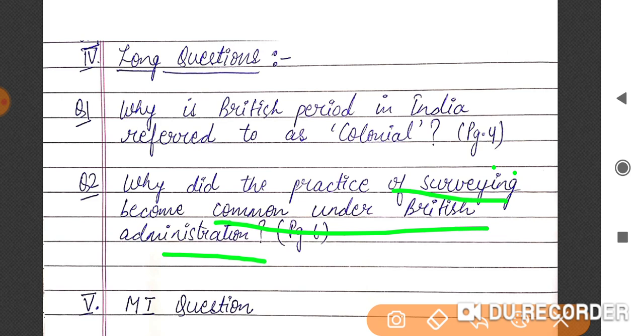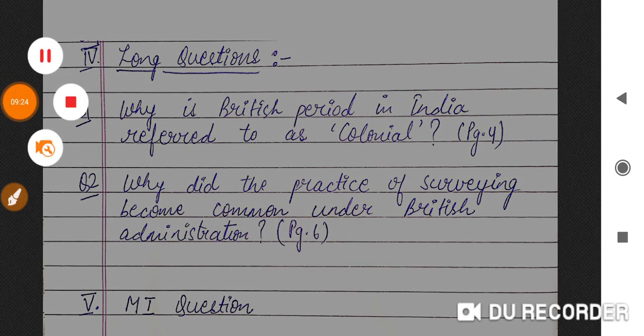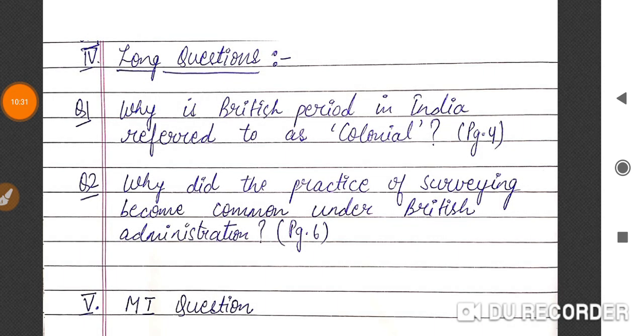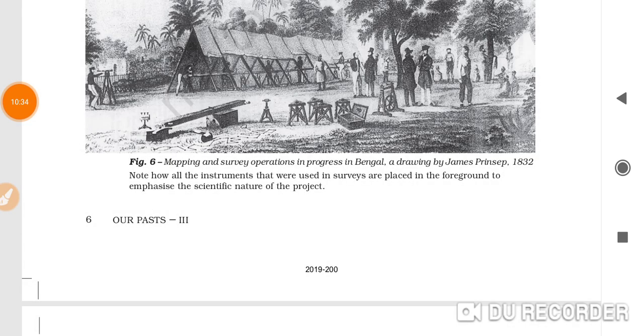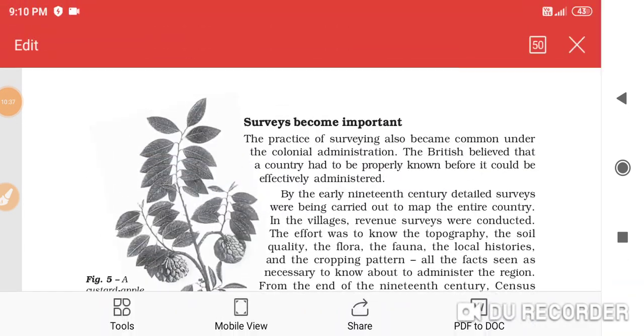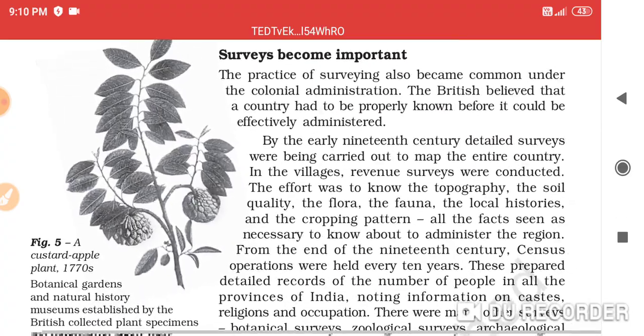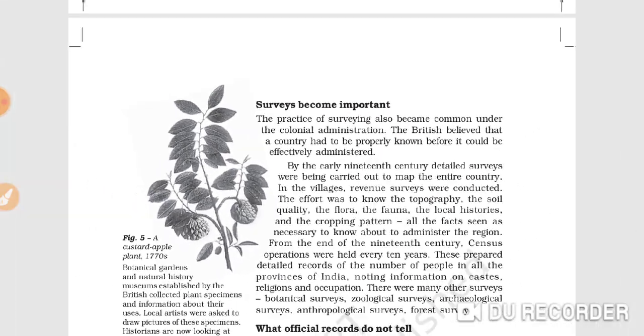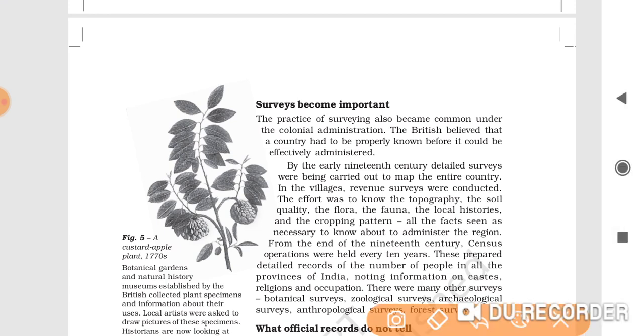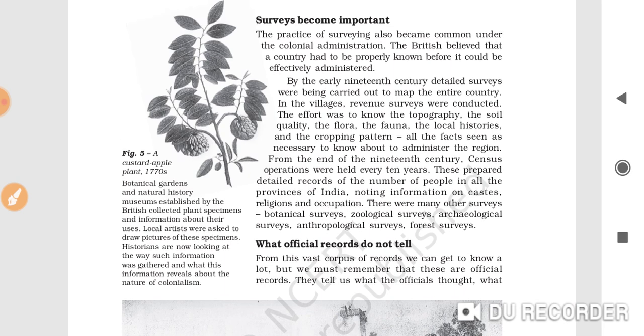For this you can refer to page number 6 of your NCERT PDF. Let us look at the page. Okay, so this is page number 6, and this is where survey became important. From this para you have to frame the answer in 5 points. Everything is written over here, that the practice of surveying became common in British administration because they believed that a country had to be properly known before it could be effectively administered. So frame a beautiful answer from this para, till forest surveys. Till here you can frame a good answer from these two paragraphs.